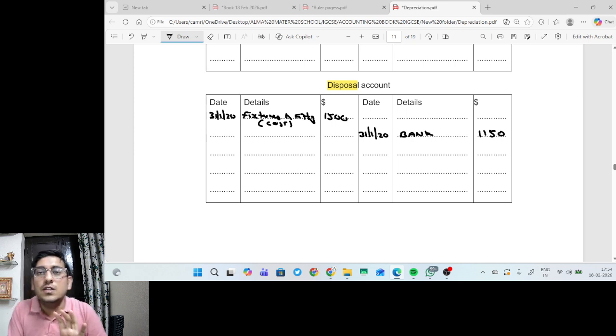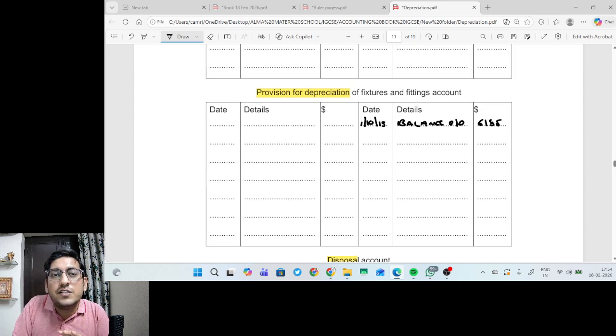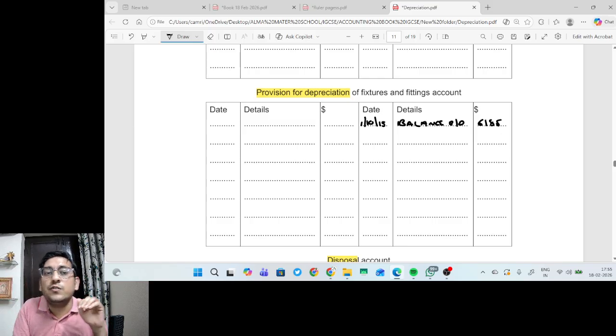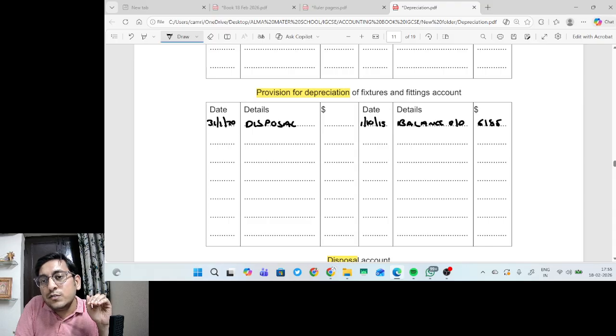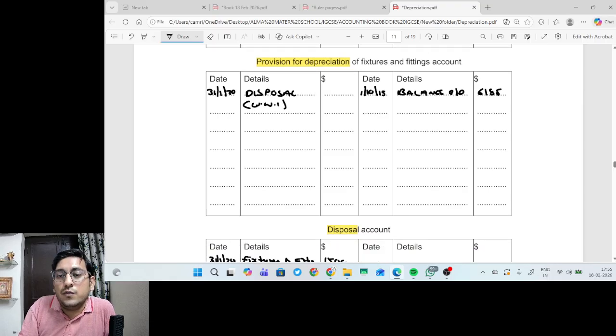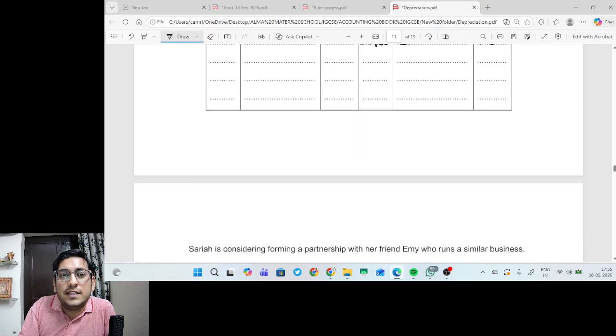Now, since we are disposing the assets, can I say the accumulated depreciation related to disposal will also need to be reduced? So, this accumulated depreciation will be debited because provision is having a credit balance. So, if we need to reduce the provision, we have to debit the disposal. So, on 31st January 2020, we have to write disposal. And what we need to reduce? The provision for depreciation. Now, for provision for depreciation, we have to prepare one working note, because we have to calculate. So working note number one, guys.